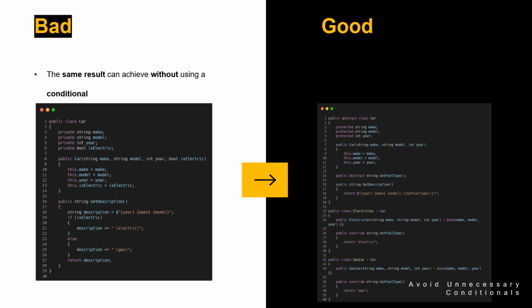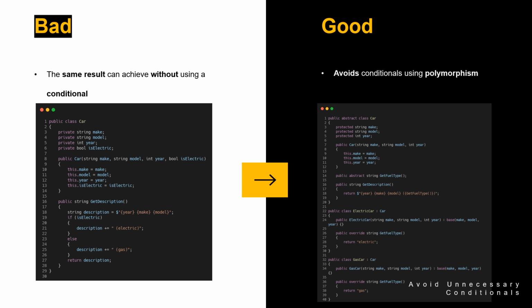Another benefit of avoiding conditionals is that it helps to ensure that your functions only do one thing. When you have a function with multiple conditionals, it can be difficult for the reader to understand what the function is doing, as it may be performing multiple tasks. By focusing on creating functions that only do one thing, you can make your code easier to read and understand. Overall, by avoiding unnecessary conditionals and using polymorphism, you can create clean and maintainable code that is easier to understand and modify.